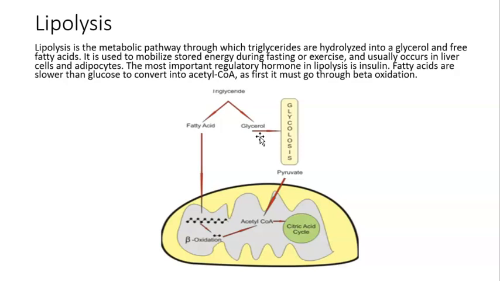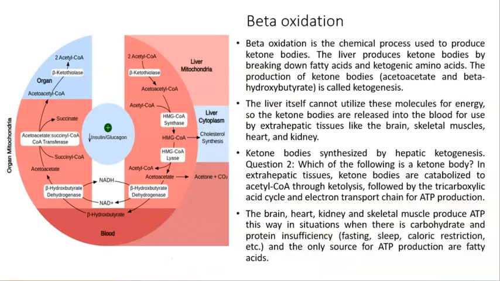Fatty acids are slower than glucose to convert into acetyl-CoA, as first they must go through beta oxidation. As we can see in here, fatty acids, before they are turned into acetyl-CoA, have to go into beta oxidation. Beta oxidation is a chemical process used to produce ketone bodies. The liver produces ketone bodies by breaking down fatty acids and ketogenic amino acids. The production of ketone bodies, acetoacetate and beta-hydroxybutyrate, is called ketogenesis.